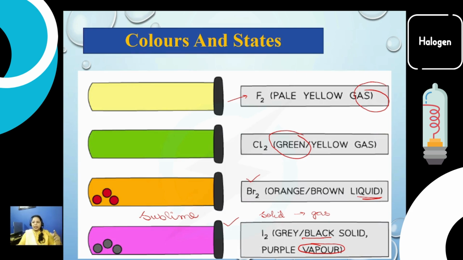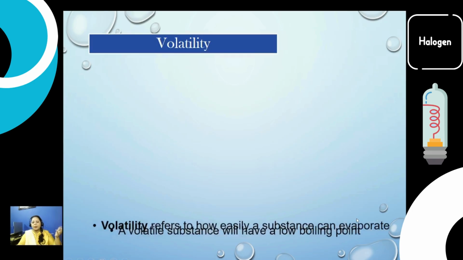Then astatine is basically the radioactive element that is also black in color, and if you have given an O levels chemistry paper, you might have seen this question: deduce the physical state and the color of astatine, which is the last element of the halogens.